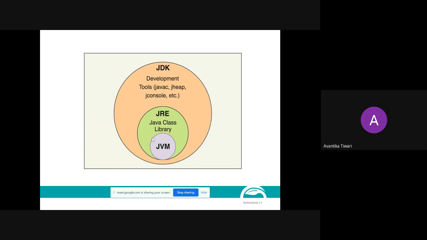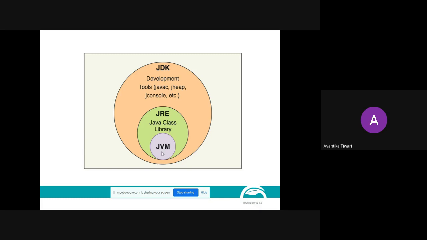Now, what is JVM? Java Virtual Machine. JRE implements JVM. JVM is a subset of JRE. Through the diagram, you can easily figure out that JVM is a subset of JRE, and JRE is a subset of JDK. Whenever the interviewer asks what is JVM, the first line should be JVM is a subset of JRE. If he is asking what is JRE, you have to say JRE is a subset of JDK, and then you proceed.